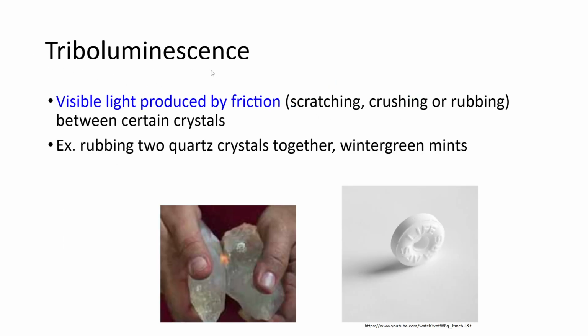And lastly, triboluminescence. Triboluminescence is where we have visible light that occurs by friction. So scratching, crushing, or rubbing certain crystals. One form of triboluminescence occurs when you rub two quartz crystals together. But also, wintergreen mints: if you get a wintergreen Lifesaver and you chomp on it, you can actually create a triboluminescent glow.